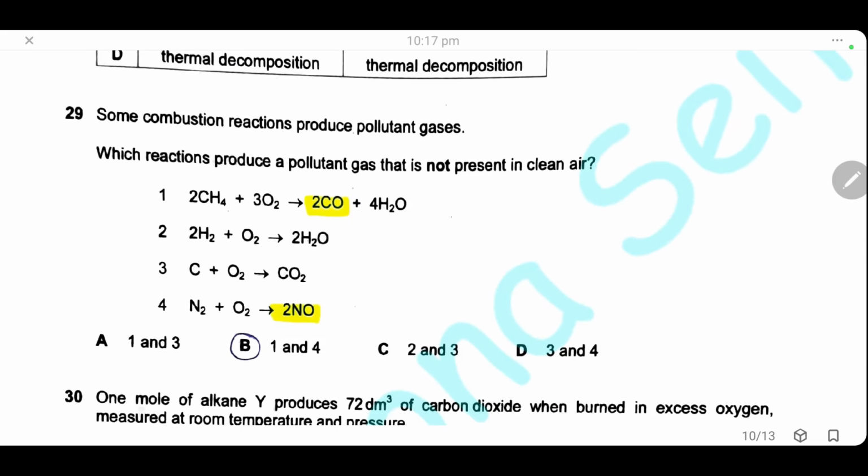29. Some combustion reactions produce pollutant gases. Which reaction produces a pollutant gas which is not present in clean dry air? Here we have carbon monoxide, which is a pollutant gas. Here the product is water, so water is not a pollutant. Here carbon dioxide is formed, but carbon dioxide is one of the gases present in clean dry air, so we will not take this statement. In the fourth equation, nitrogen monoxide is formed, so 1 and 4 are reactions that give a pollutant gas that is not present in clean dry air, and the answer is B.